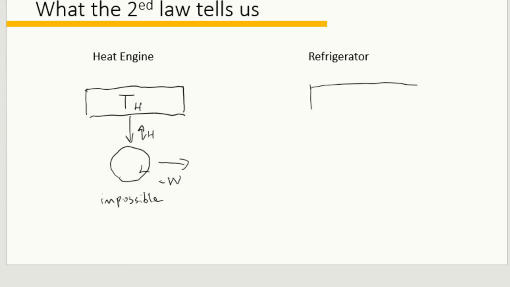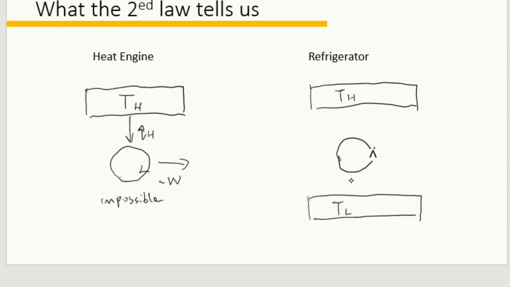The second example is in the refrigerators. In a refrigerator, you would like to transfer the heat from somewhere cold to somewhere hot, from low temperature to high temperature. You will find you cannot transfer all heat from the cold reservoir to the hot reservoir. It means the efficiency is always lower than 100%.